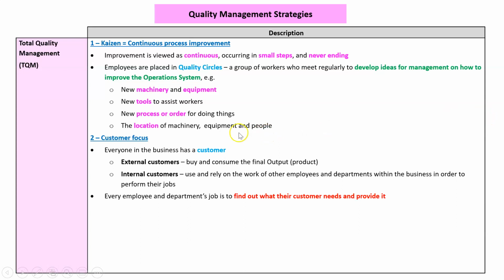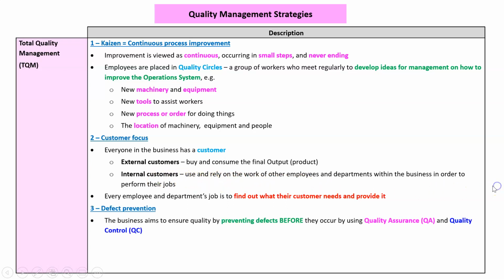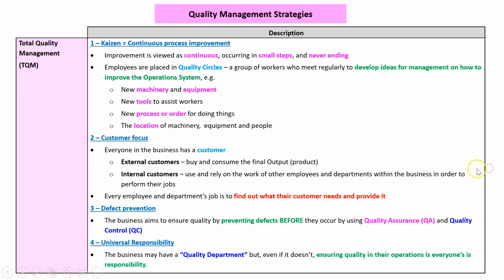We can also have a customer focus. There's an external customer. Every business has got that. They buy the final product. But in TQM, we recognize there's internal customers. Every person in the business has another employee that relies on them to do their job. We've got to figure out who that person is and meet their needs. We've got defect prevention. That's where we're going to use quality assurance and quality control to get rid of defects before production occurs. And lastly, universal responsibility. We might not have a quality department, but even if we do, quality is the responsibility of everybody in the business. So really useful topic, but so hard to explain.